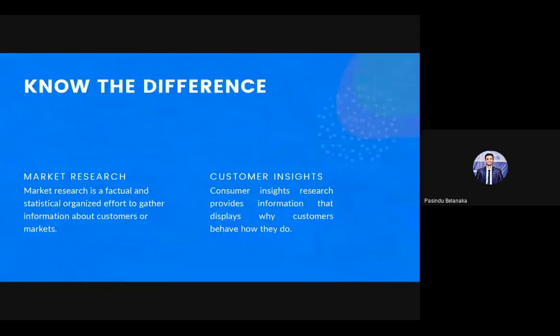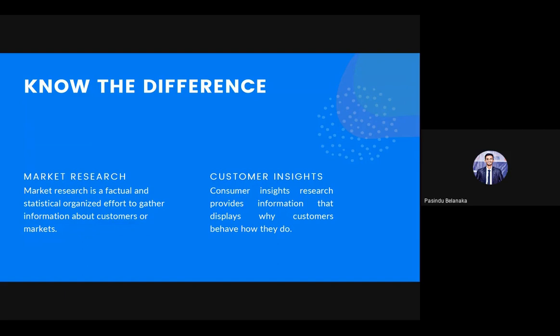So yes, when we talk about market research, there is another aspect as well. It's called market insight. It's very important for you to know the difference between these two, because these are two very different concepts. Another version of market research is customer insights, and the situation where you need to use market research is not suitable for market insight. So depending on the situation, you need to select whether you are going to do market research or market insight. So I'm reading out the slide.